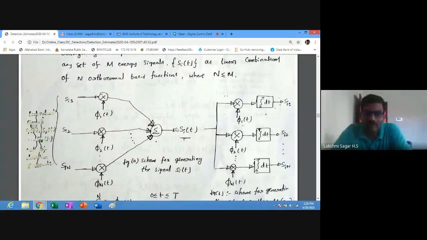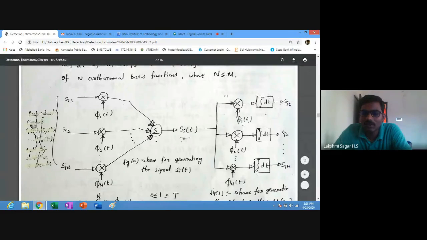So the modulated signal can be represented as Si of t, equal to Si1 phi 1 of t plus Si2 phi 2 of t plus up to Sin phi n of t. That will be given as input to your receiver. It also has locally generated orthonormal basis functions, and each one we call a correlator. This is one correlator, this is one correlator, this is one correlator. So we have up to n correlators.